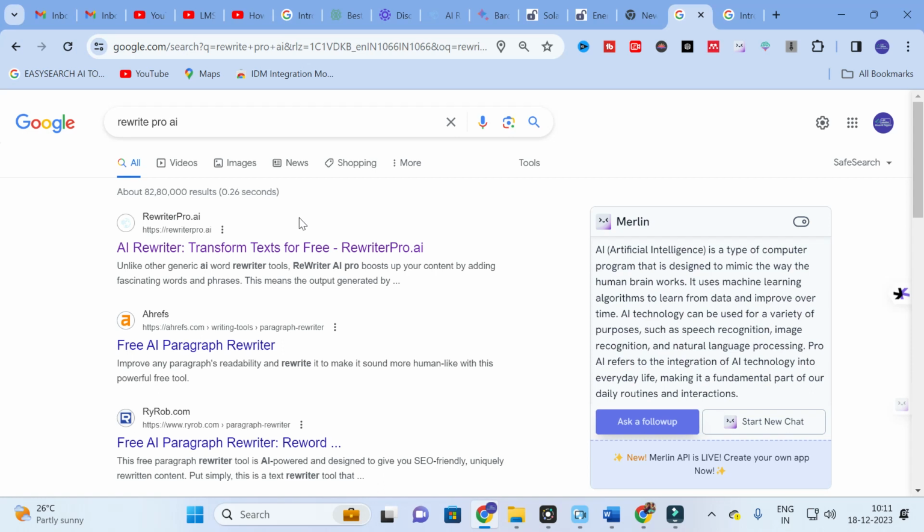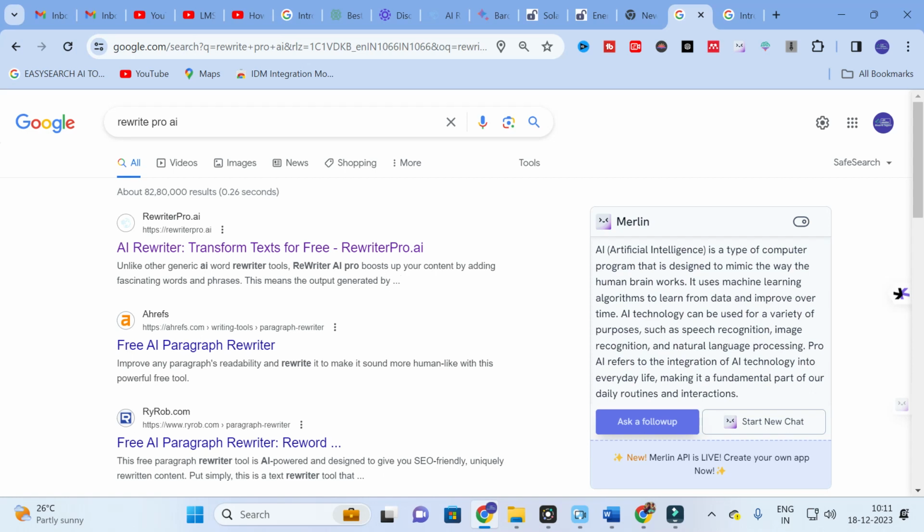So, moving on to today's video. This is the AI tool we are going to discuss today, that is Rewritepro.AI. It transforms text for free. Unlike other generic AI word rewriter tools, Rewriter AI Pro boosts your content by adding fascinating words and phrases. This is very important while rewriting.